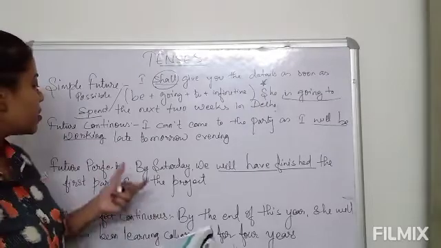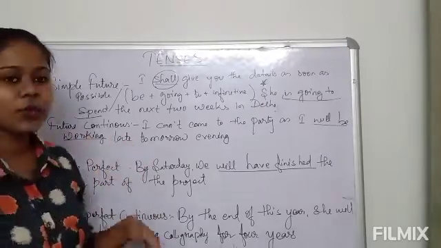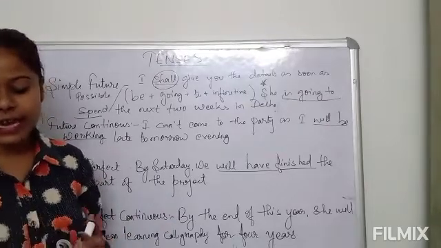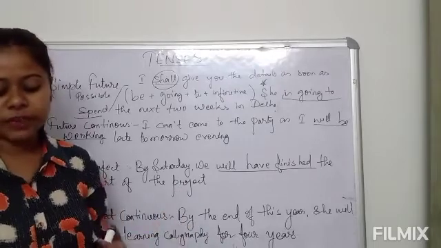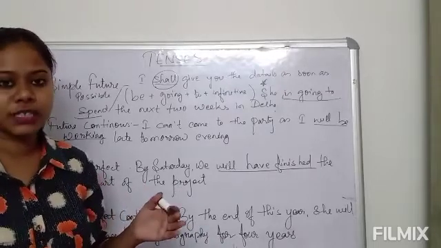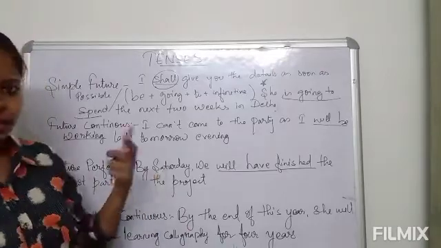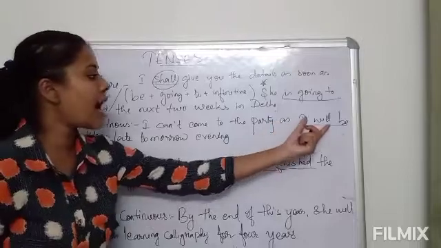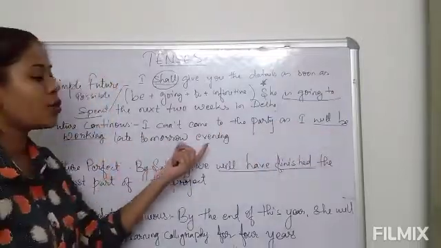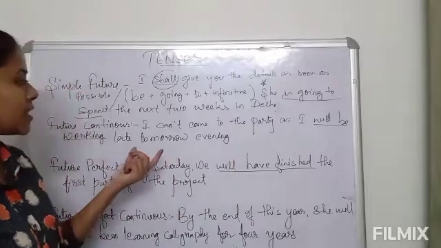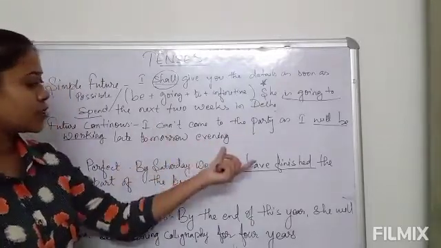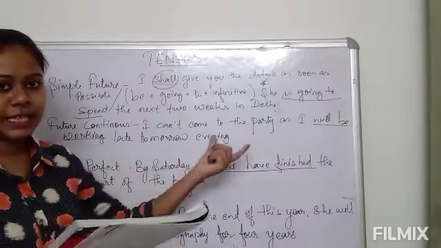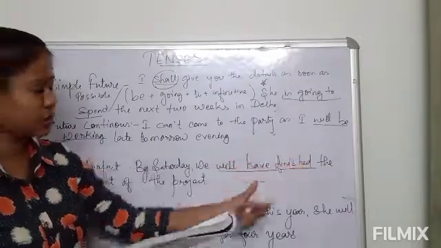Okay, now let's do the future continuous. What is future continuous? Here we mean that at some point in the future we will be in the middle of an action or state. Let's do it with an example. I can't come to the party as I will be working late tomorrow evening. So here also we can see that it's indicating the future tense, which will take place in the middle of the action.